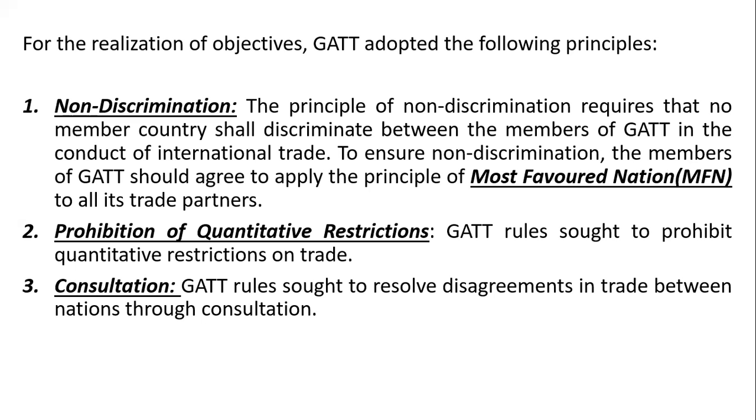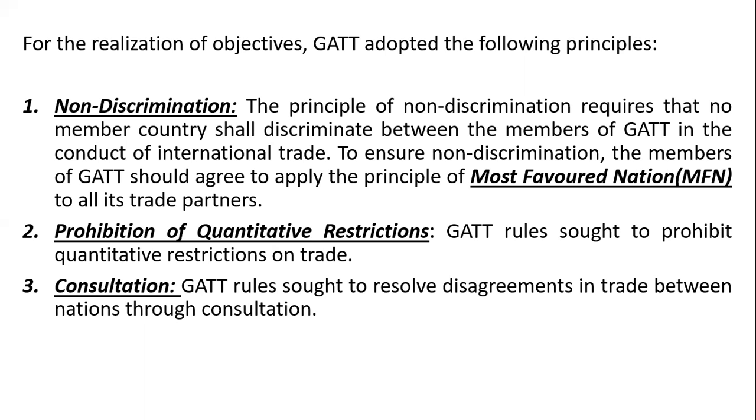if India and Pakistan are in GATT, then we must apply the principle of MFN towards each other. So we must say that Pakistan is our MFN, and Pakistan must accept that India is their MFN, most favored nation. It means all members of the GATT should agree to the principle of most favored nation.